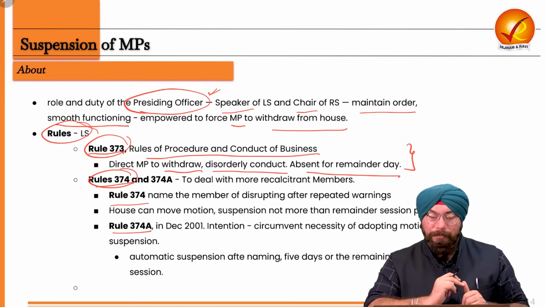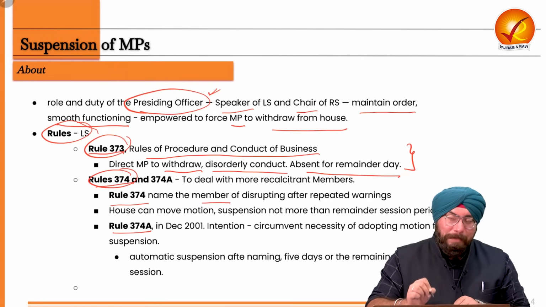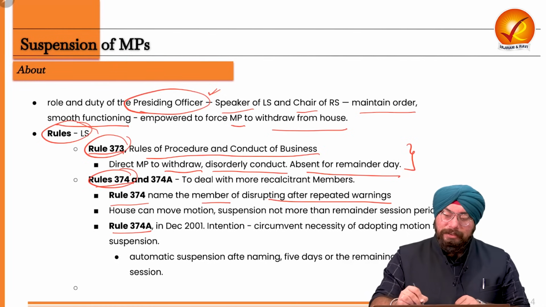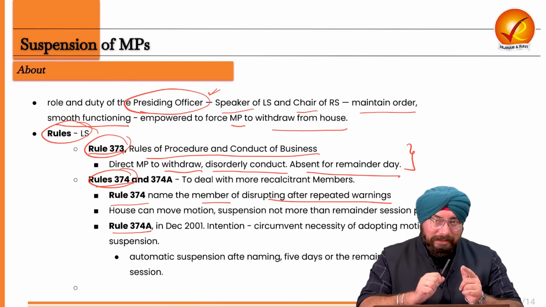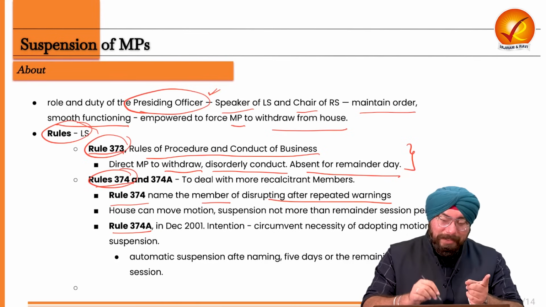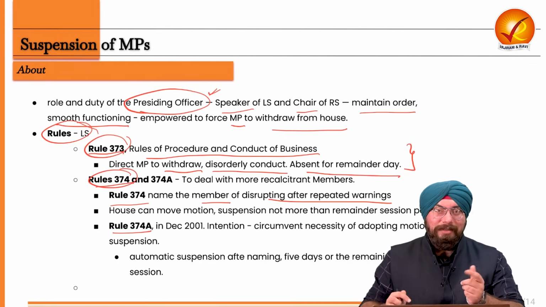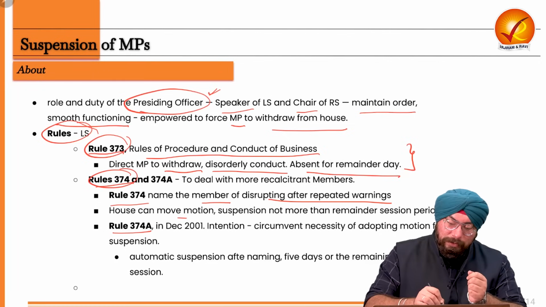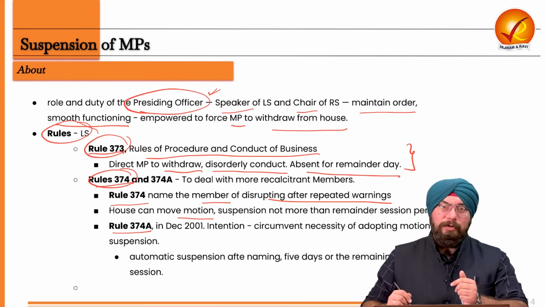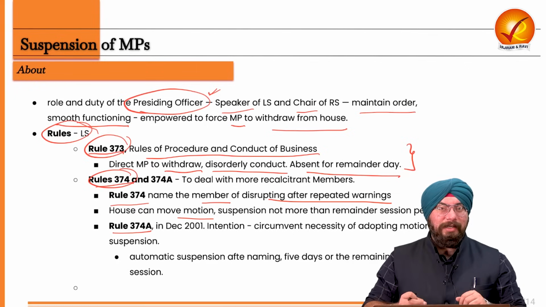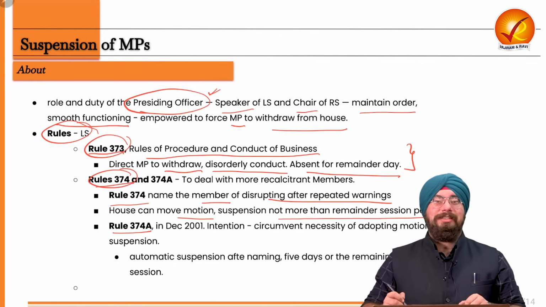Now, in Rule 374, the presiding officer, that is the Speaker of Lok Sabha, can name the member who is disrupting the Parliament after repeated warnings. So even after repeated warnings, if a Member of Parliament is disrupting the proceedings of Lok Sabha, they can be named in the house by the presiding officer. And after that, the Lok Sabha can move a motion of suspension against them. Eventually, that particular Member of Parliament, who after repeated warnings is still misbehaving, can be suspended for not more than the remainder of the session.